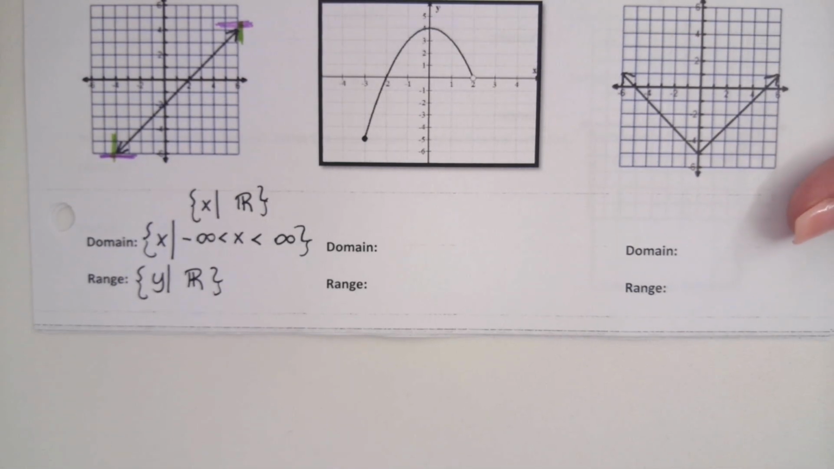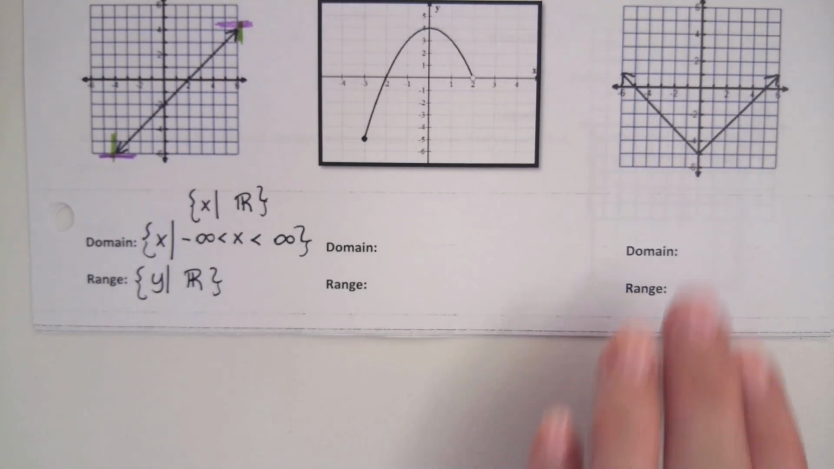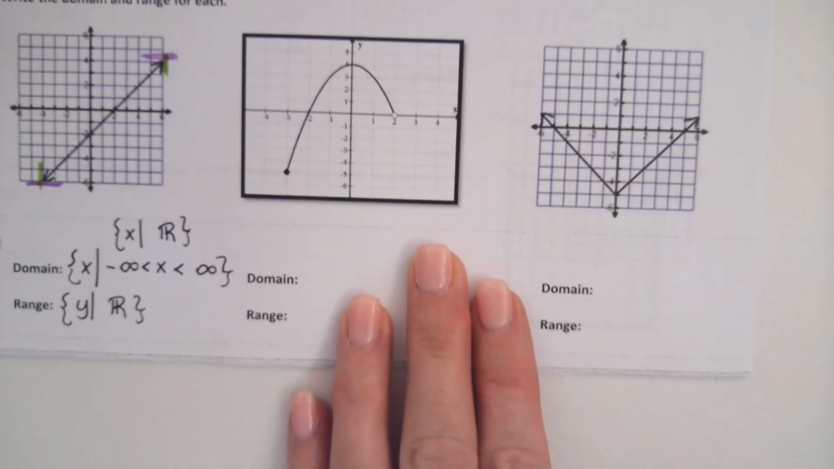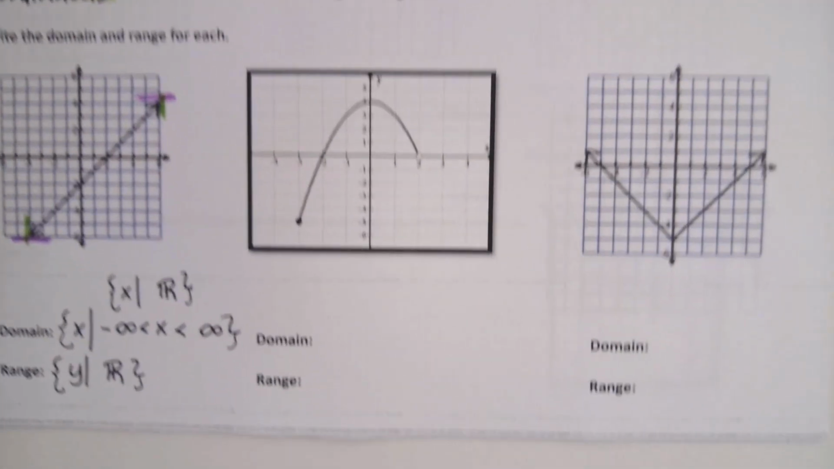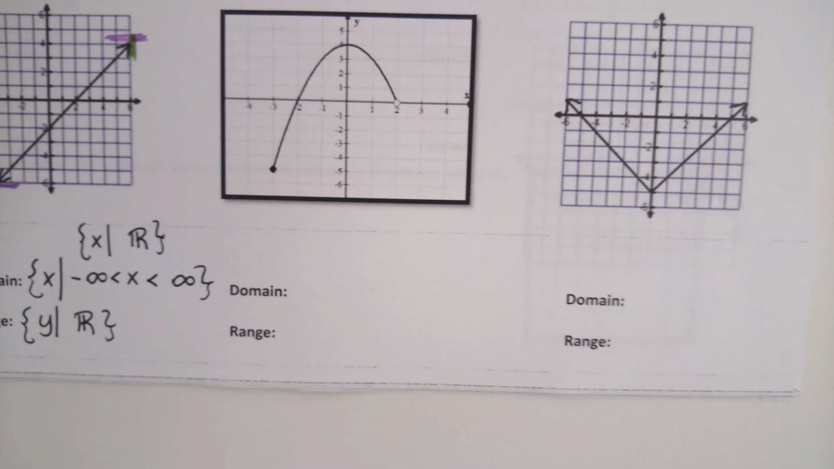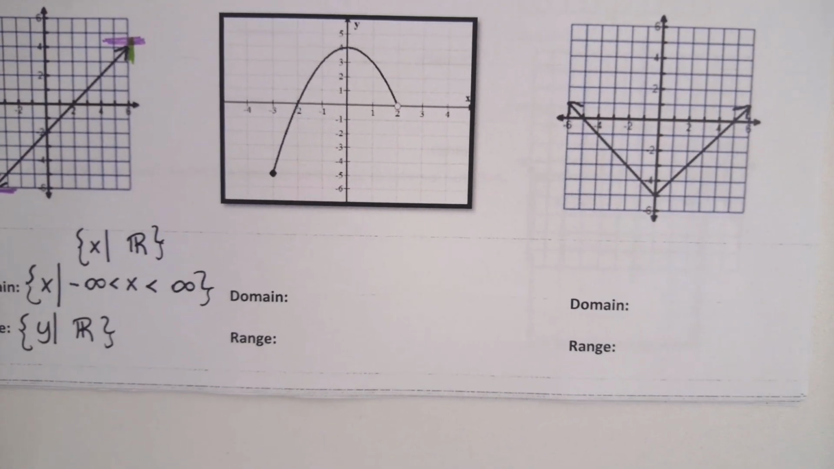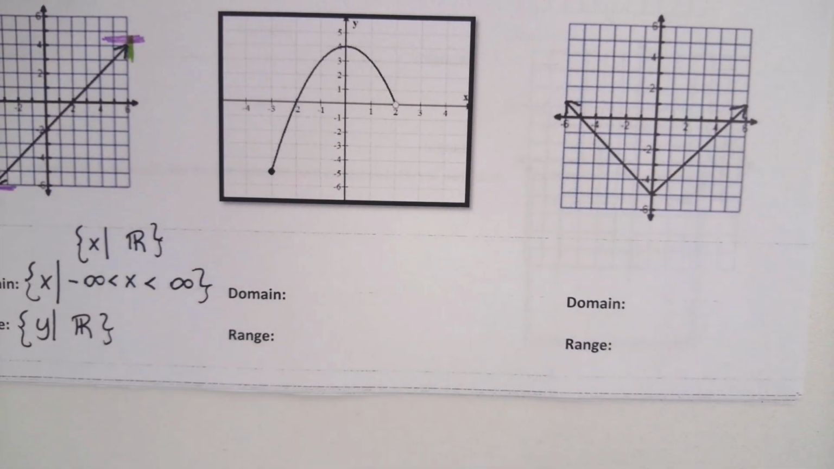Is it kind of ringing a bell? Is it all coming back to us? Domain and range. Okay. The second one, are we going to have any infinities? No, why not? There's no arrows, right? No infinity, no arrows.